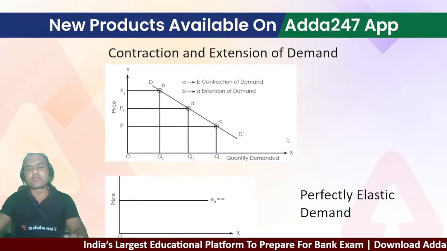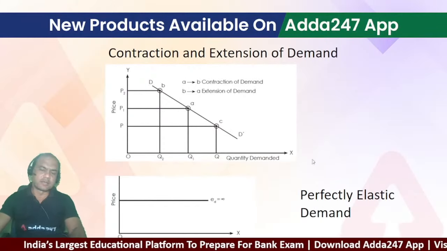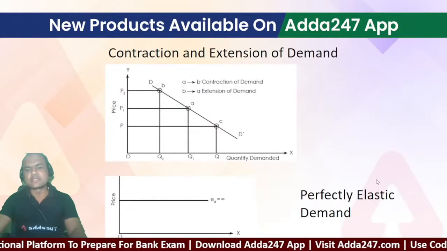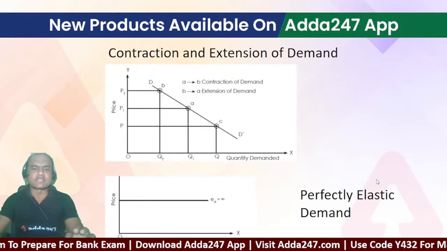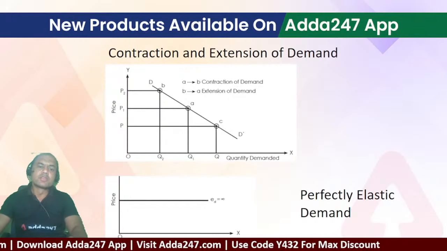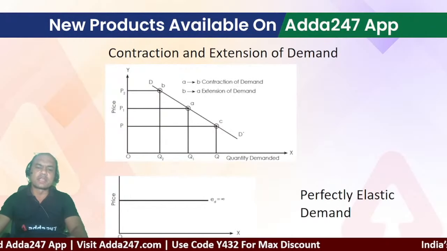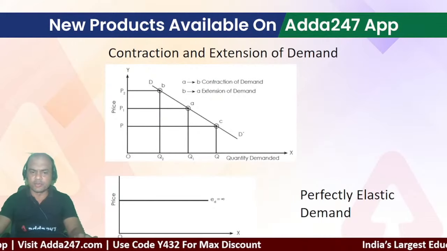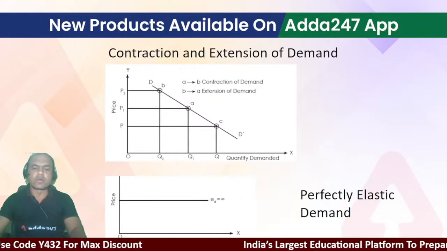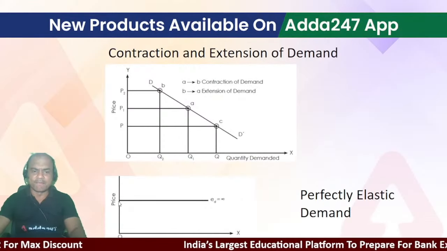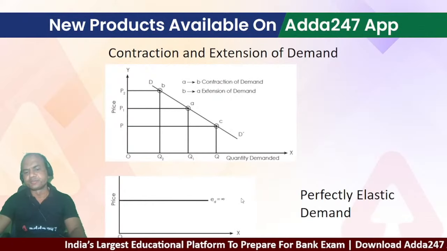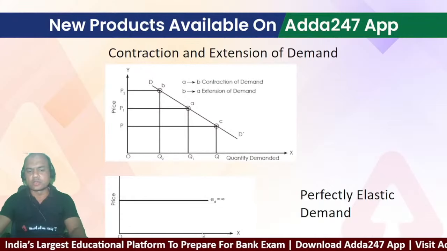Now we'll see perfectly elastic and inelastic demand. What do you mean by elastic demand? Elastic means a rubber band, right? You can stretch it as much as possible, up to a certain limit of course. Elasticity means it increases in length when we apply pressure on both sides. So look at this: quantity demanded and price. Now this price is remaining constant, it's not changing at all, yet the quantity demanded goes on increasing.